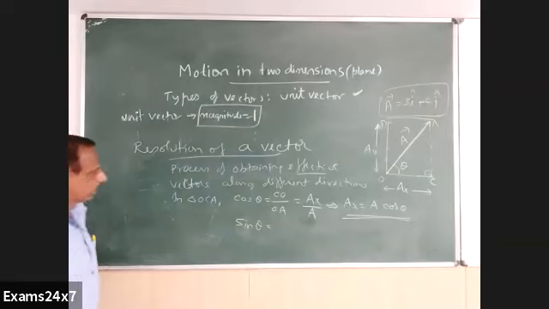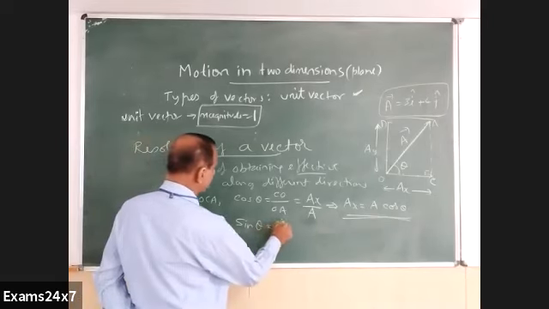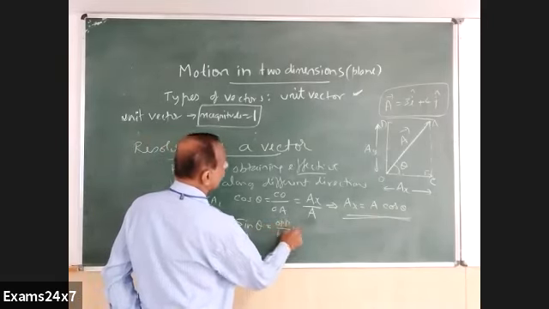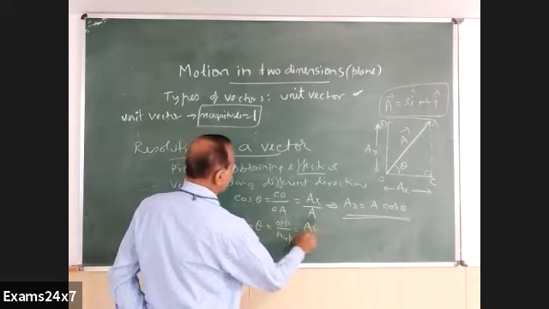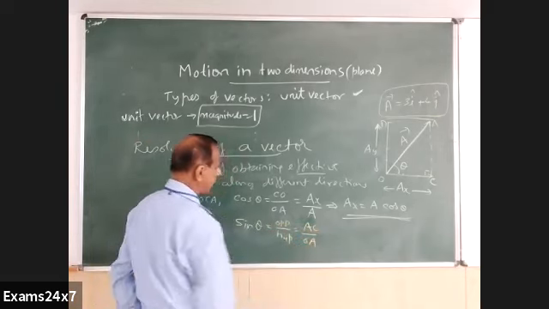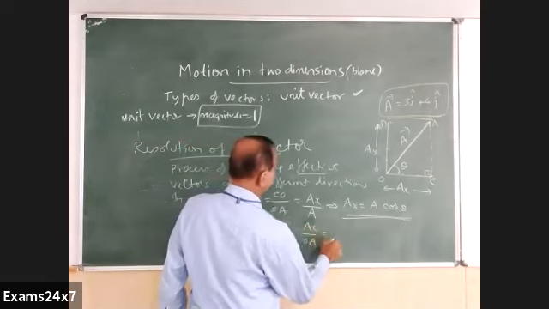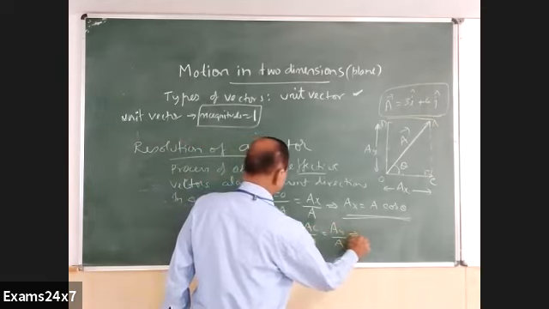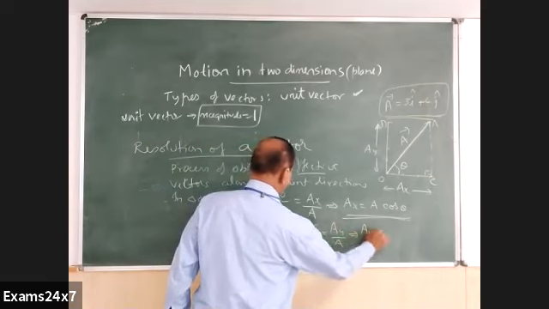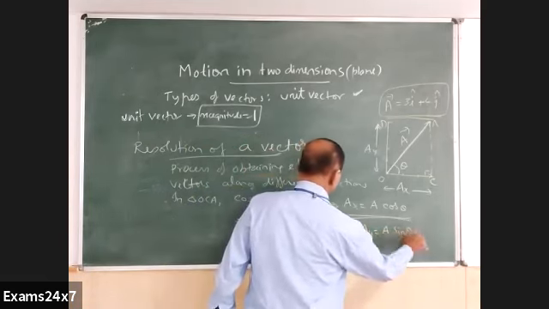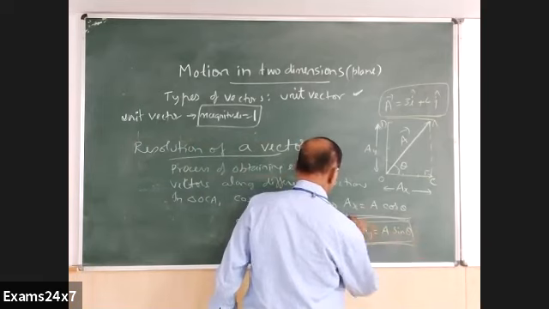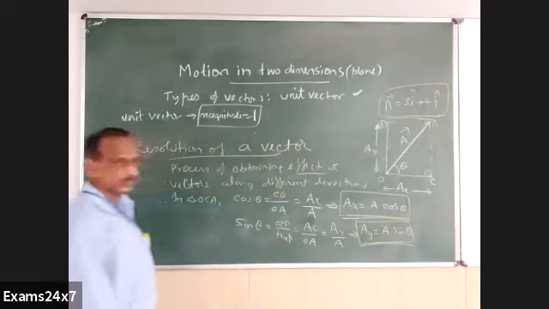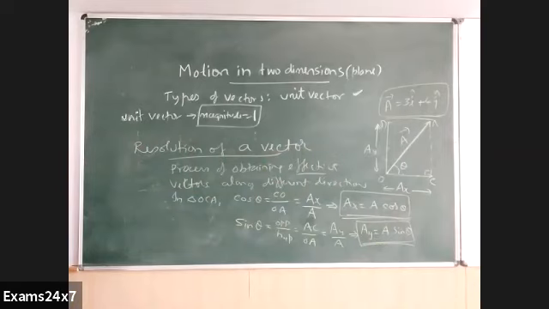Sin theta means what? Opposite divided by hypotenuse. Opposite side is AC, hypotenuse is OA, and AC is actually AY, and OA is A, which means AY can be written as A sin theta. So component AY is A sin theta and component AX is A cos theta.